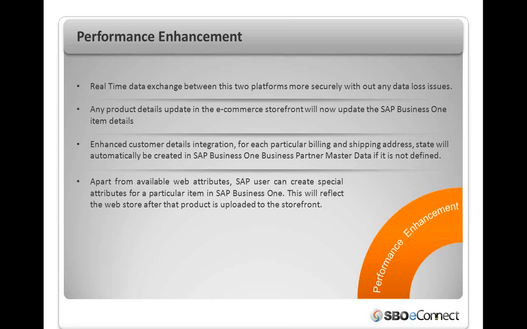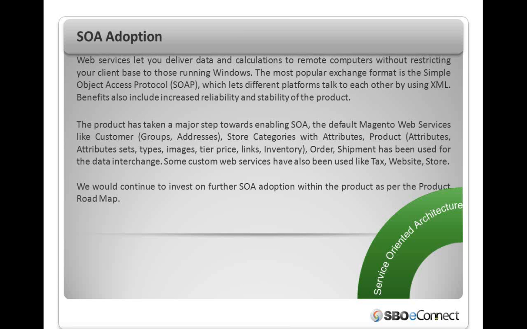And apart from available web attributes, the SAP user can create some special attributes for specific items and can upload that to the e-commerce storefront. As per the architecture, this product has totally changed the architecture from the previous architecture to this service-oriented architecture. Now data is exchanged using the most popular SOAP data exchange format. Also, we have used all the available Magento Web Services APIs, and there are a few APIs that are custom built, for which there are no available APIs in Magento.